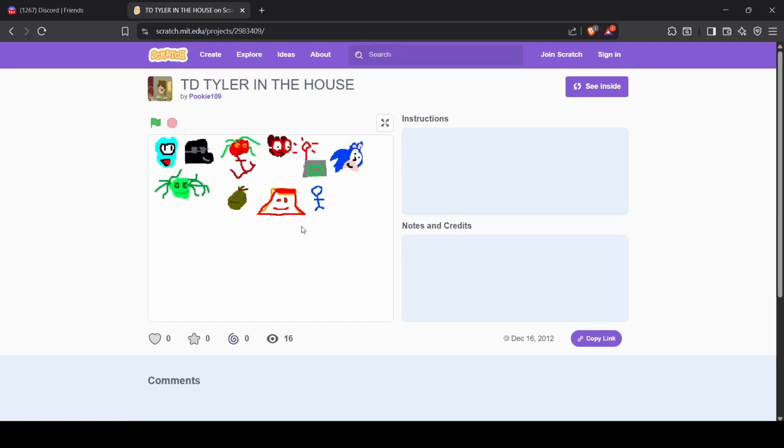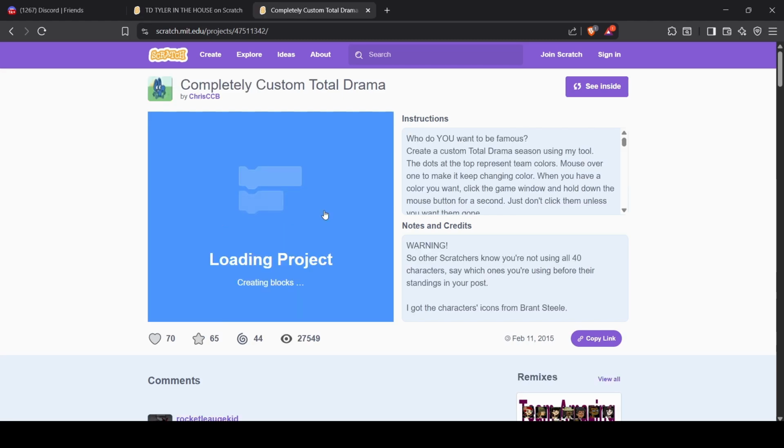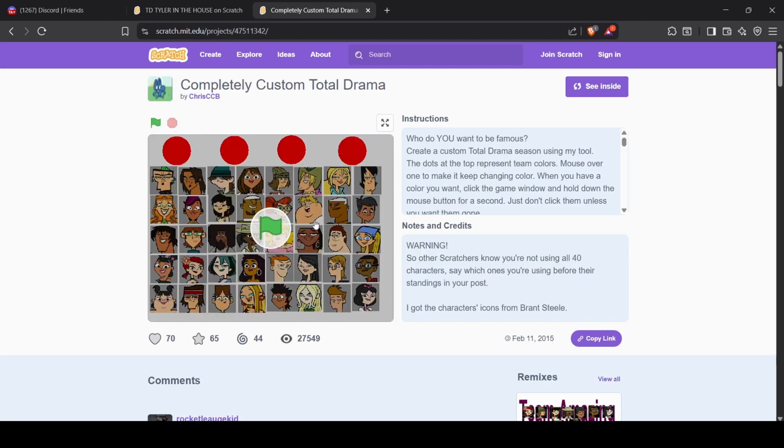Like with this one here, for example, none of the characters here are normal. We have a literal volcano. There's just a volcano character. I don't know what I was thinking for this to happen in my own little Total Drama universe. But yeah, the reason as to why I made these types of games, so basically, there was these types of Total Drama games that I would play.